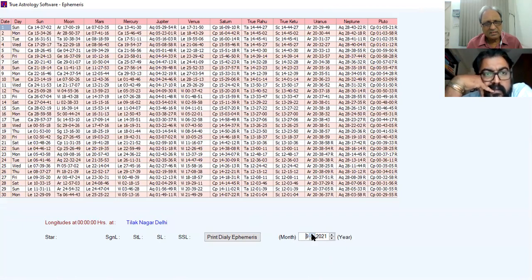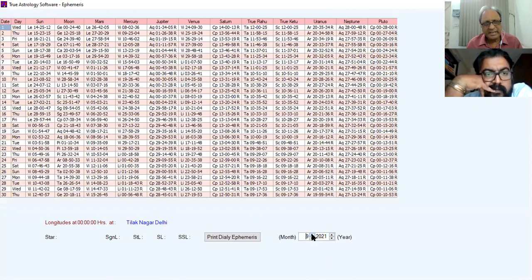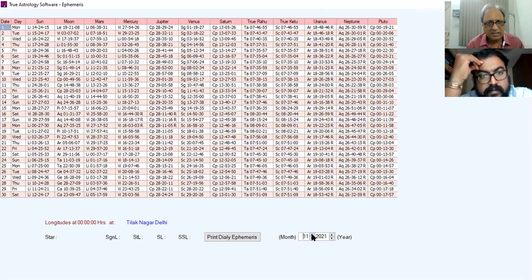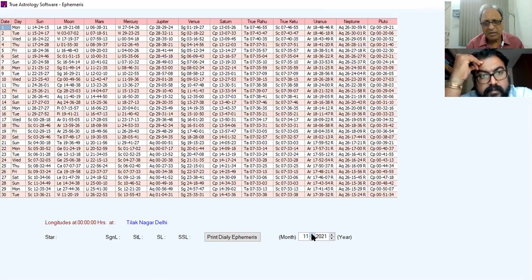August, September, again it entered into the Capricorn because it was running retrograde. October 21, Capricorn. In November 21, it will come out and it will enter into the Aquarius sign. Whole of 1 year, it will be in the Aquarius sign now.